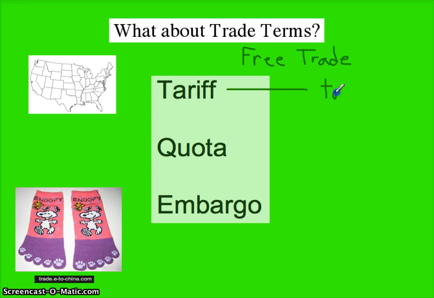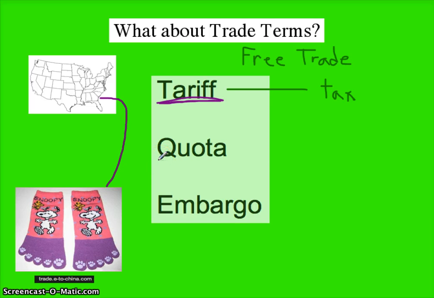And put simply, let's say this. Let's say a country was making these pretty little Snoopy socks, and they wanted to sell their Snoopy socks around the world. So let's say they shipped 1,000 Snoopy socks to the United States. If the United States had a tariff on it, which they probably don't for many countries right now, then people would have to pay extra for each sock. It's like a tax that would be on anything gotten from another country.